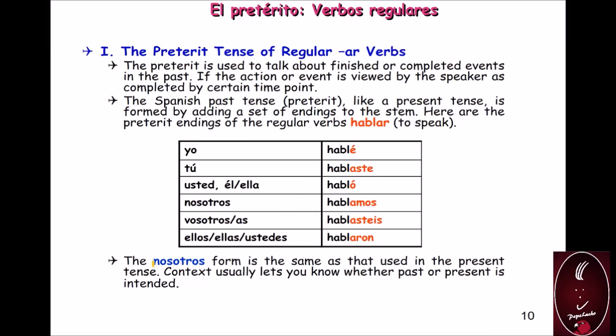Don't forget that the nosotros form has the same ending in the present tense and in the preterit. So the context is telling us whether the verb is conjugated in the present tense or the preterit. Nosotros hablamos con María. It's present tense. Nosotros hablamos con María la semana pasada. This last week is telling me that this action took place in the preterit.